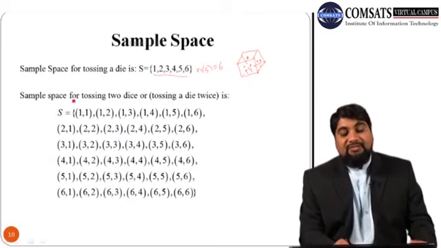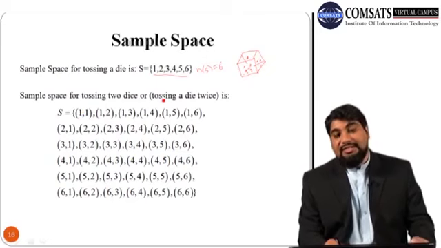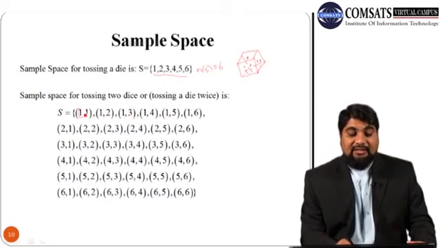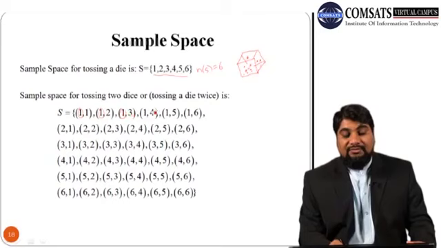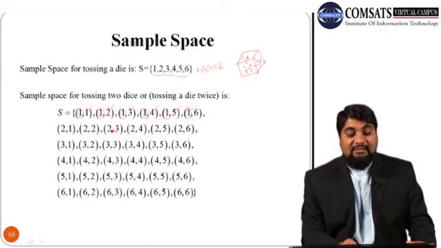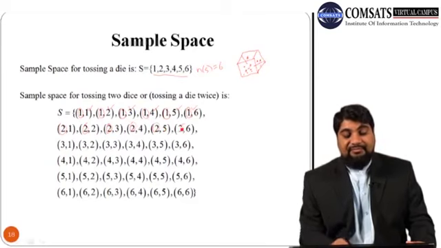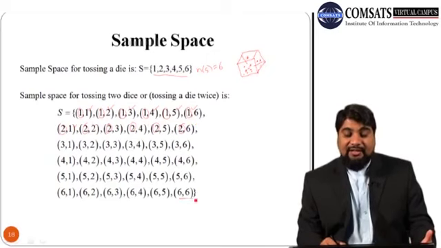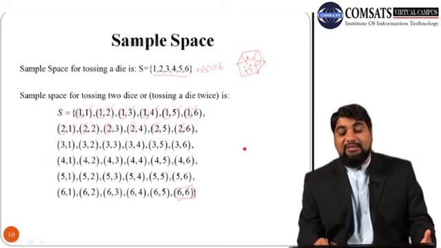Similarly, the sample space for tossing 2 dice, or tossing 1 die twice, is 1 1, 1 2, 1 3, 1 4, 1 5, 1 6. So 1 occurs on the first die, whereas on the second die we have 1 2 3 4 5 and 6. Similarly, 2 occurs on the first die, and 1 2 3 4 5 6 on the second. And in the end we have 6 occurring on both dice.